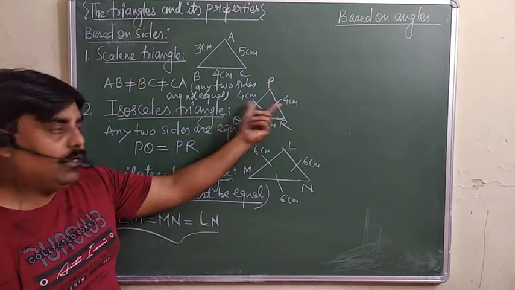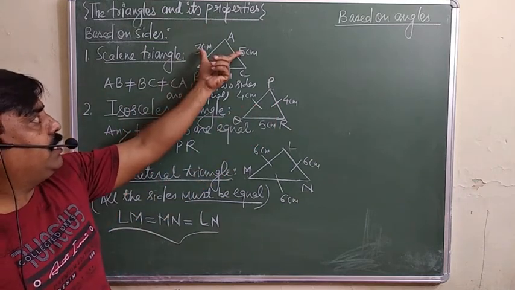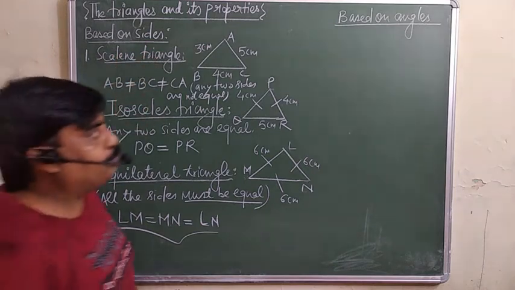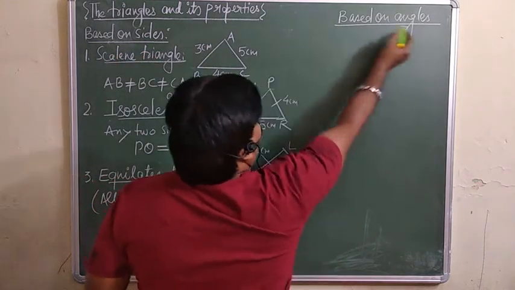Any two sides equal, isosceles. But if no side is equal to any other, that is a scalene. So this is based on sides. Now based on the acute and this angle.